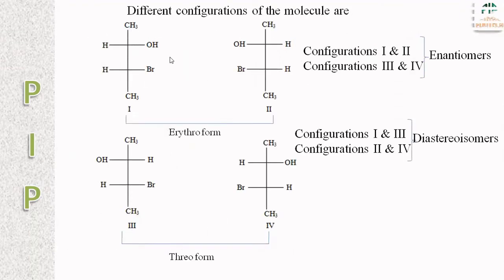Various configurations of the molecule are written. Four different configurations are there. Among these, 1 and 2, 3 and 4 are mirror images of each other, so they are called enantiomers, whereas 1 and 3, 2 and 4 are not mirror images, so they are called diastereoisomers.